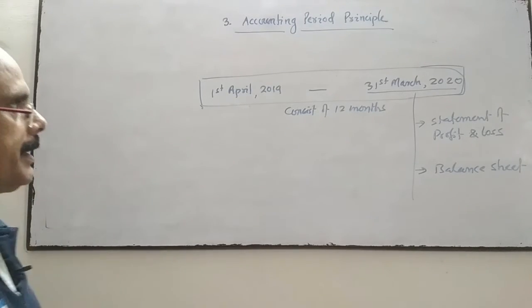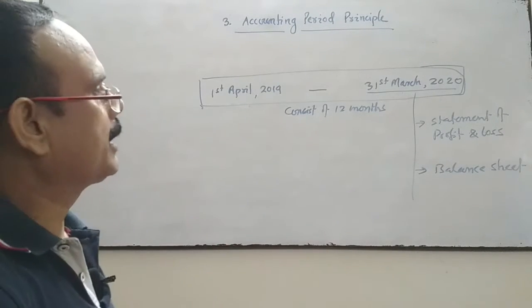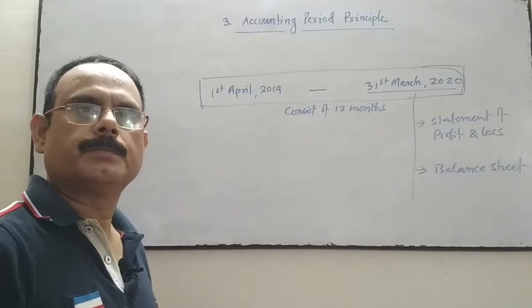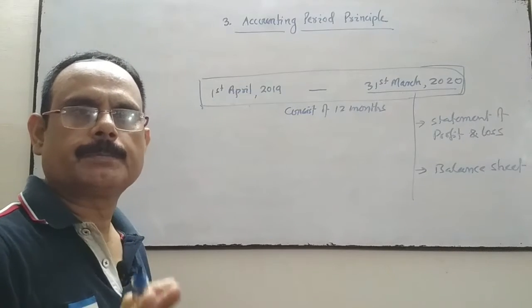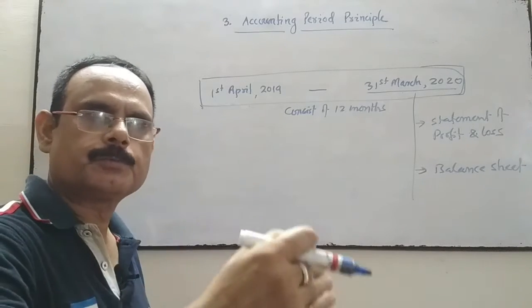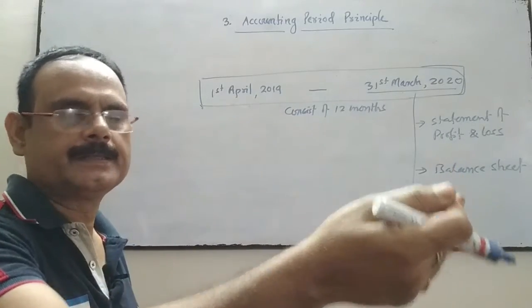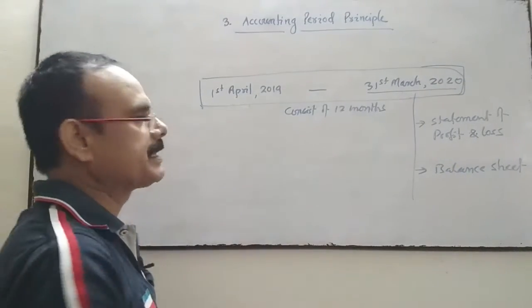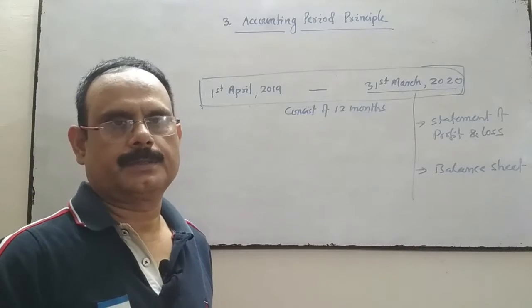So the accounting period principle says that the accounting period must start from 1st April and close on 31st March of the next calendar year, and it must consist of 12 months.